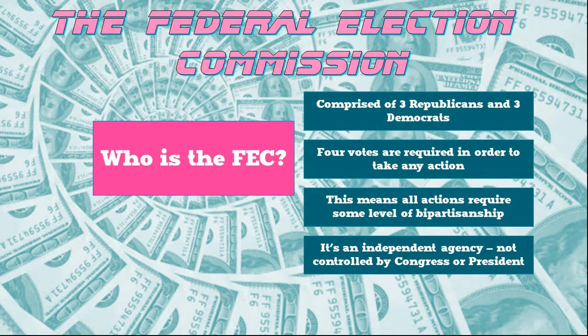It's also important that this is an independent regulatory agency. So other than getting to appoint the members when their time is up, the president does not get to tell the FEC what to do. The president does not get to run the election commission. If so, the president would be able to rig elections in their own favor. Congress does not get to control the FEC.